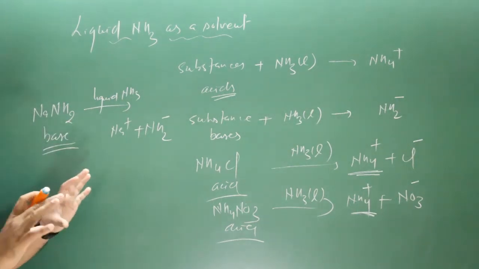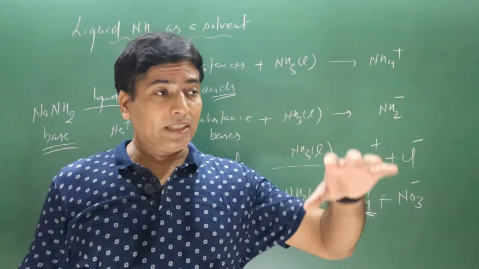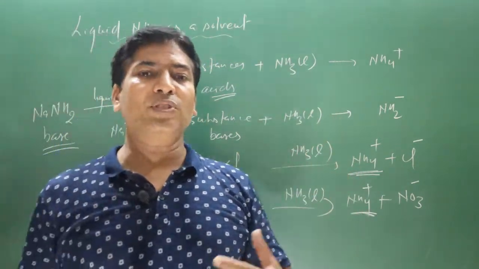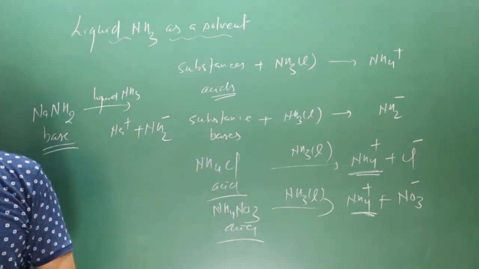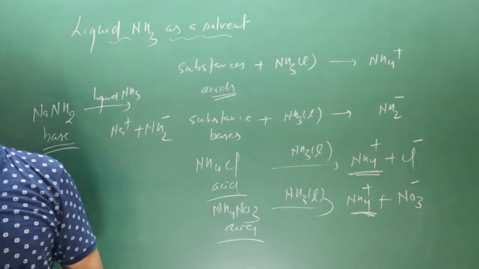So keep in mind, these are the substances which dissolve in liquid ammonia and produce ammonium ion as well as NH2 minus. Based on this, we are categorizing the substances as acid and base.